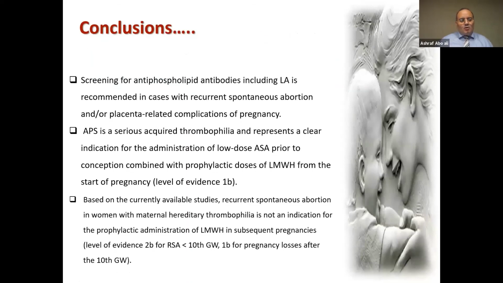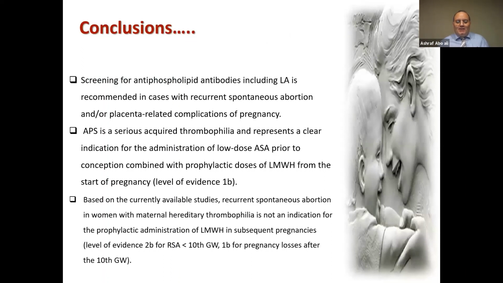So as a conclusion, screening for antiphospholipid antibodies, including lupus anticoagulant, is recommended in cases with recurrent spontaneous abortion and or placenta-related complications of pregnancy. Antiphospholipid syndrome is a serious acquired thrombophilia and represents a clear indication for the administration of low-dose aspirin prior to conception, combined with a prophylactic dose of low molecular weight heparin from the start of pregnancy.